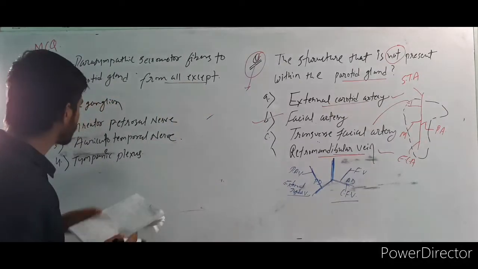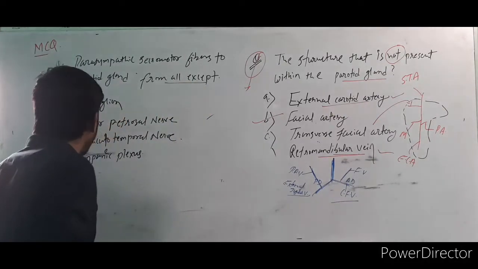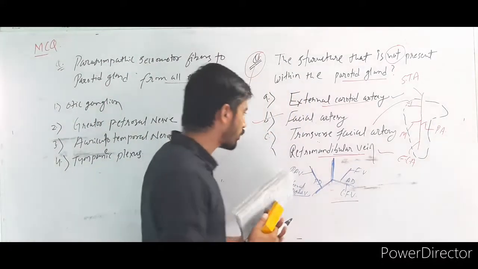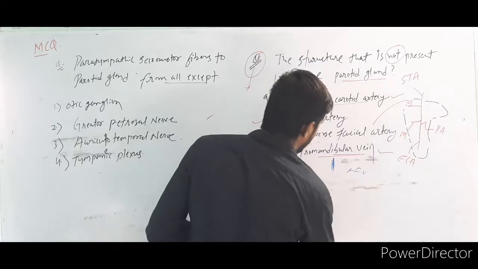Tell me the answer for this question. You have 1 minute. Already I told you about the otic ganglion, so now you have to think about the otic ganglion. There are 3 more options.